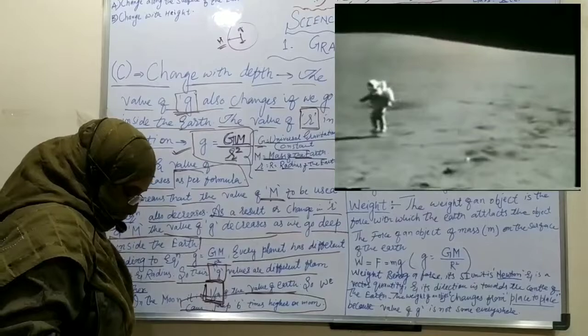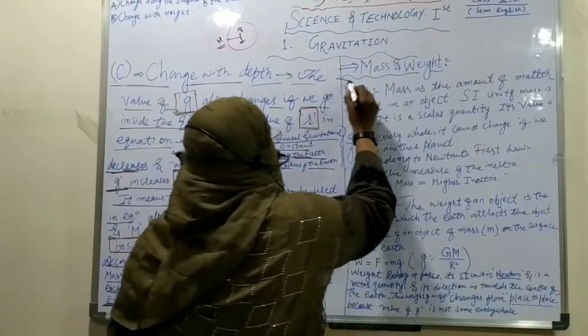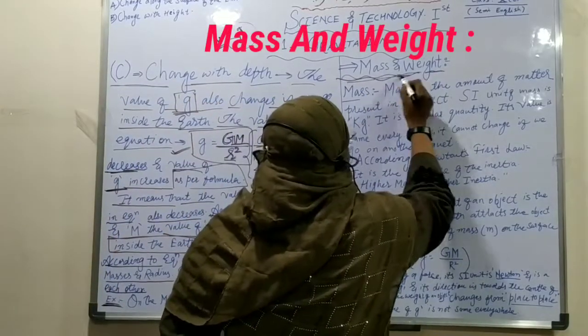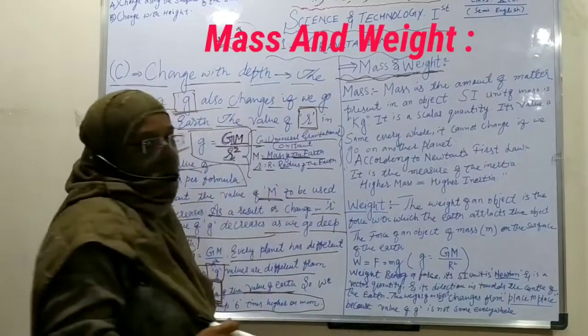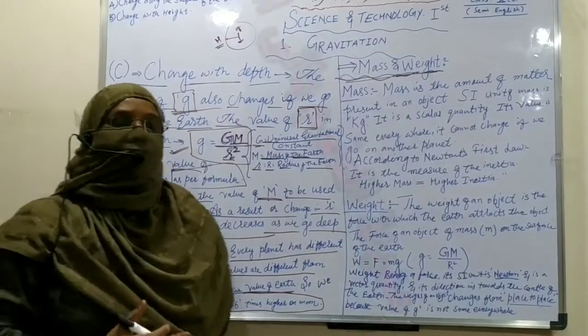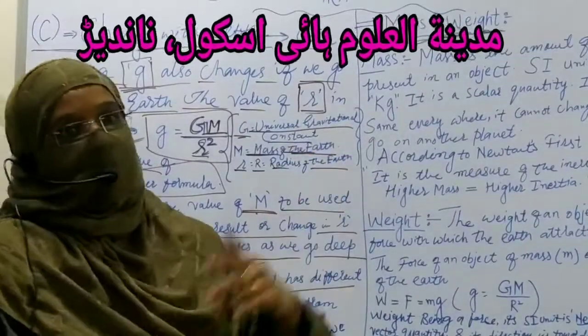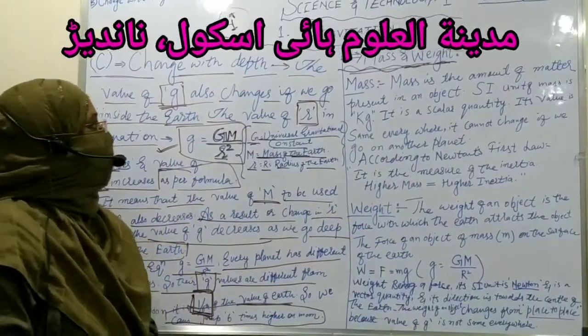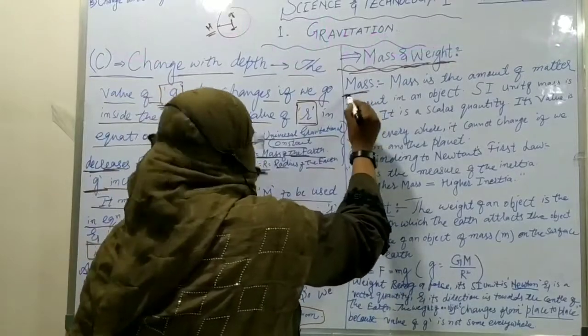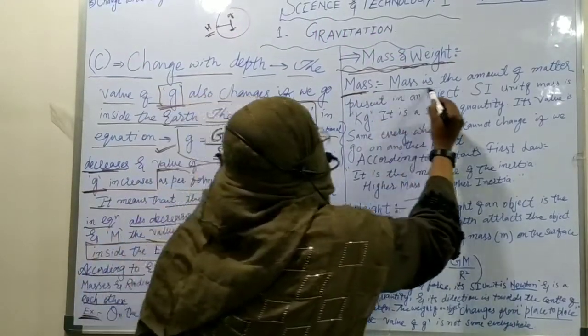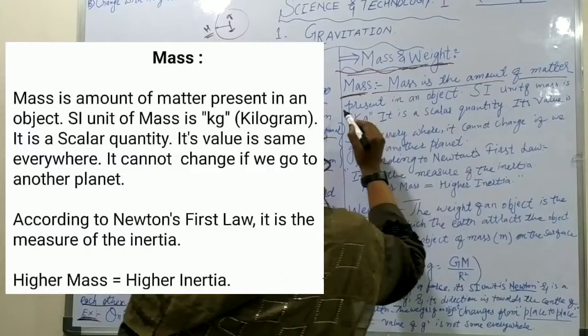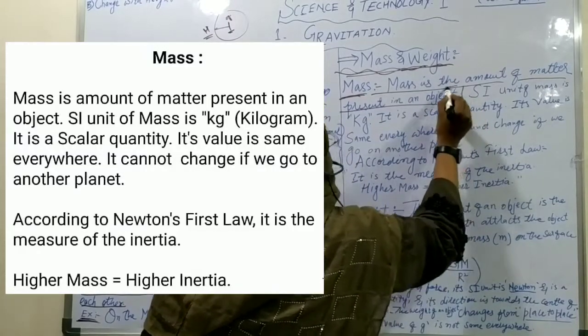Then our next topic is mass and weight. What do we mean by mass and weight? Are these two definitions the same or different? So dear students, what is mass? Mass is the amount of matter present in an object.